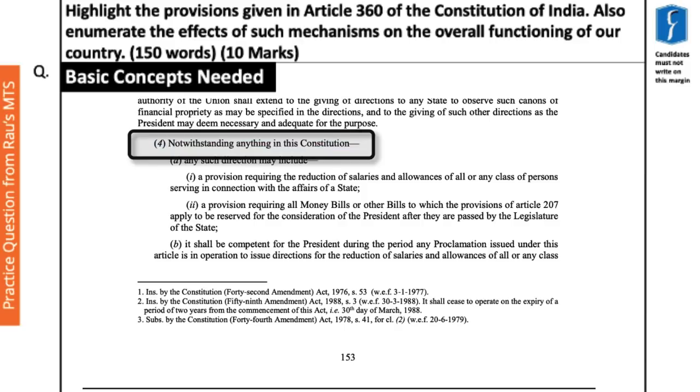At the outset, it made it clear that whatever has been said in the constitution so far will not be applicable in the following cases, and in the following cases, this is the provision which shall be applicable.